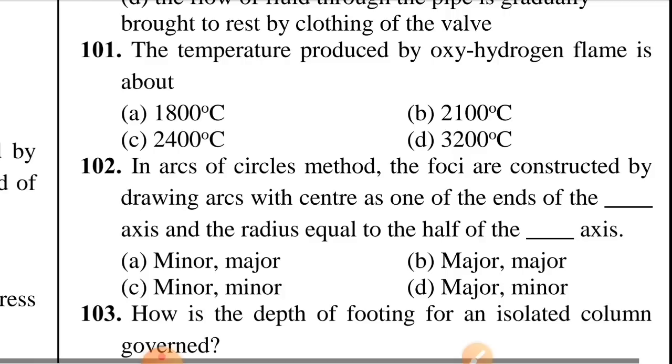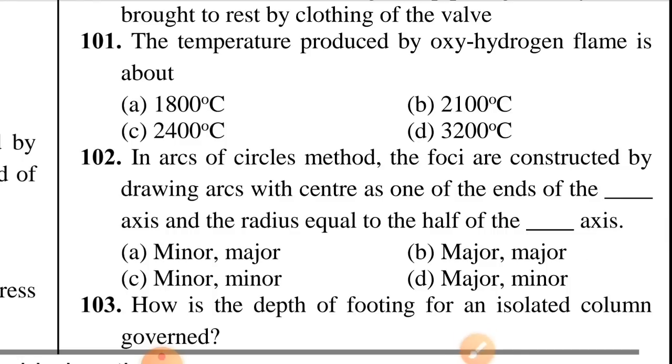Question number 102. In the arcs of circles method, the foci are constructed by drawing arcs with center as one of the ends of the minor axis and the radius equal to half of the major axis. Option A is correct, minor and major axis.